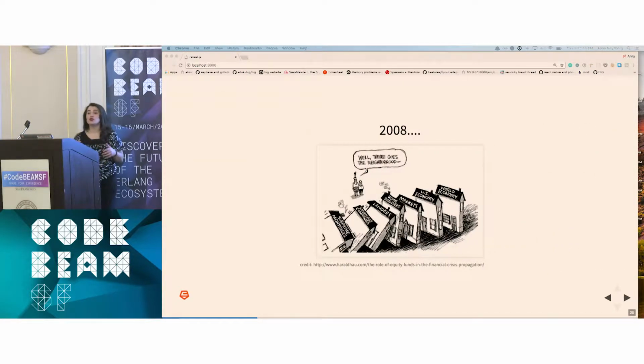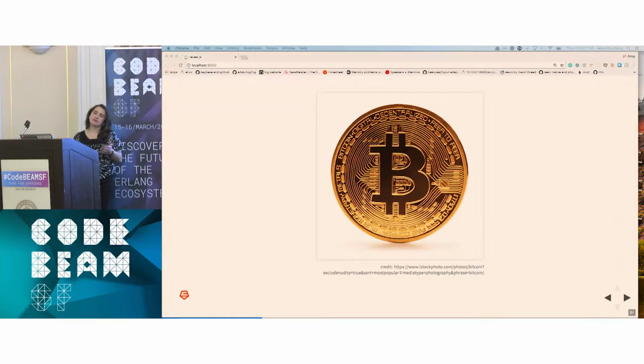So fast forward to 2008, the financial crisis. There's a thread that had been happening in the cypherpunk community that gets revitalized when everything crashes. There needs to be an alternative store of value outside of the government, outside of a nation state. In 2009, coincidentally, Satoshi releases Bitcoin. Now, it's unclear whether he was a cypherpunk, because we don't know who this person is, but he definitely took inspiration from the community.